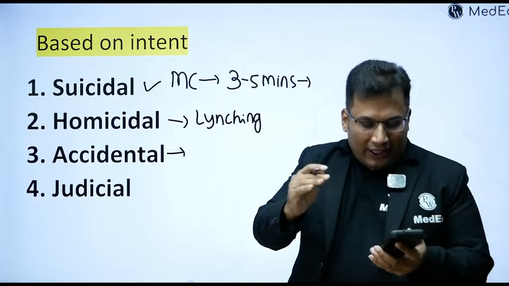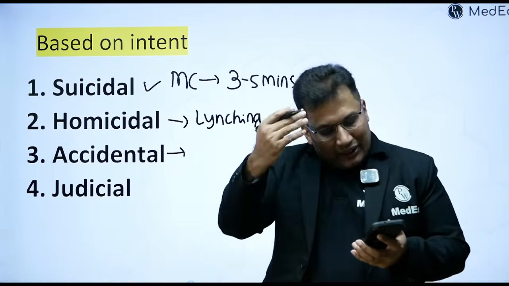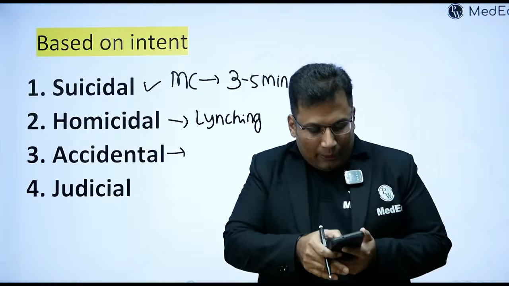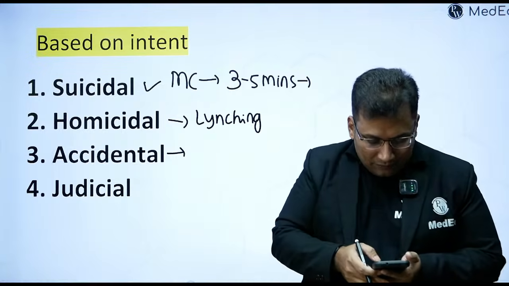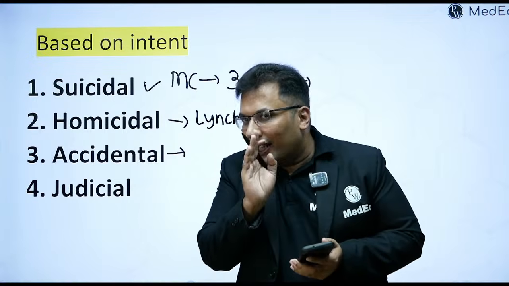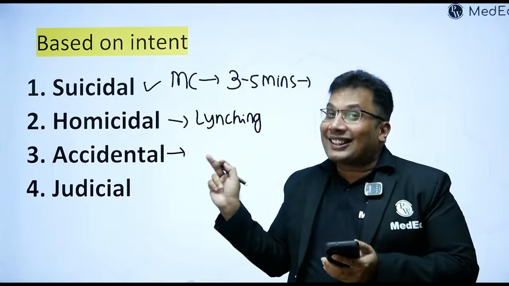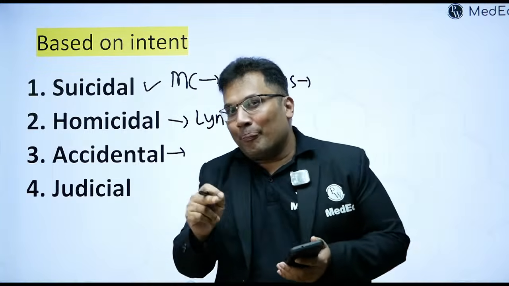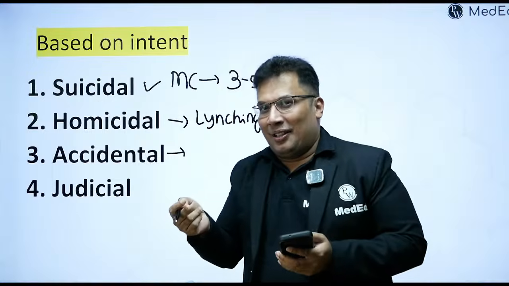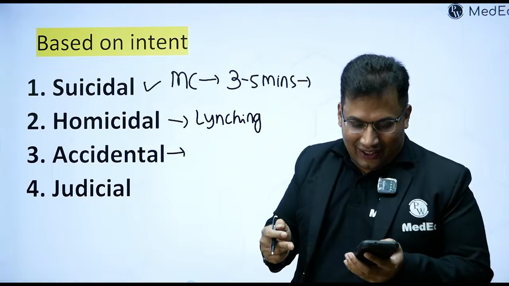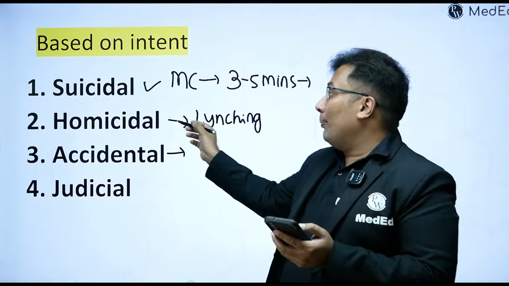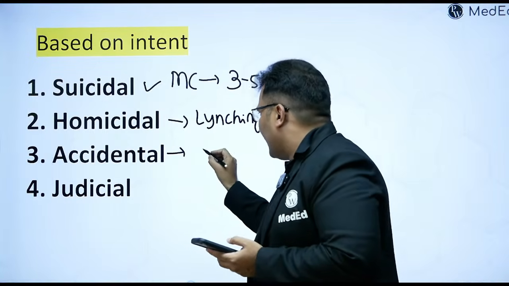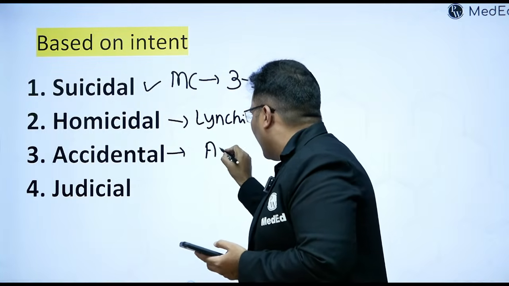That is not masochism. Masochism is fine, but still there is a name given to that. What is the name given to that type of accidental hanging in case of masochism or fetishism? So lynching is homicidal hanging. Accidental is basically known as autoerotic hanging.